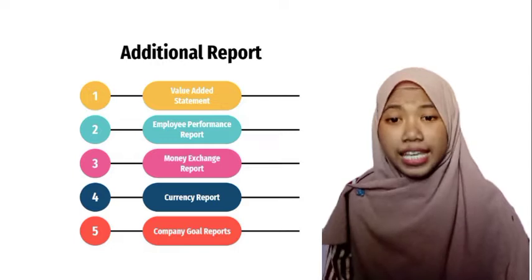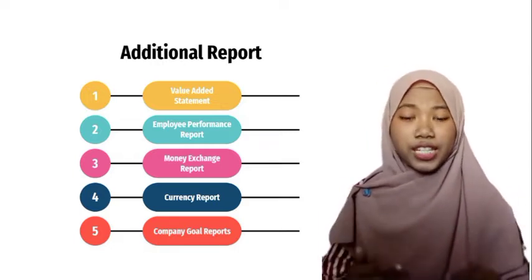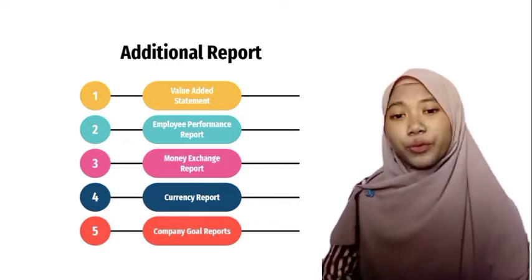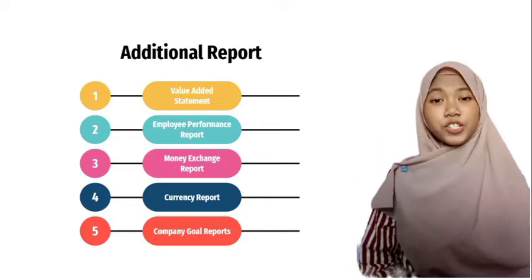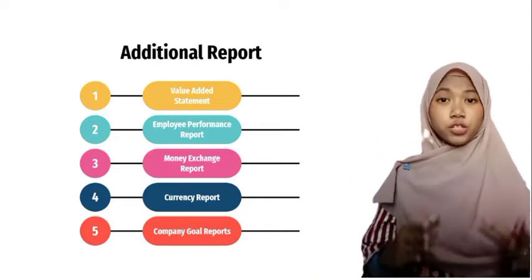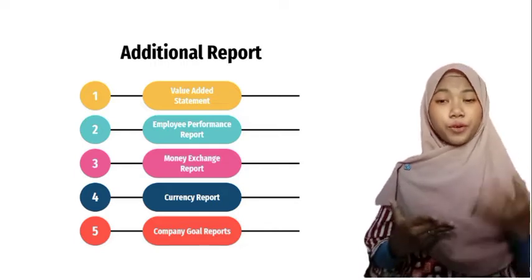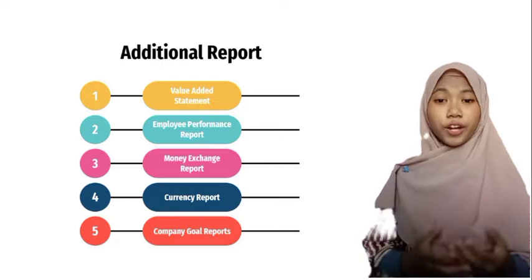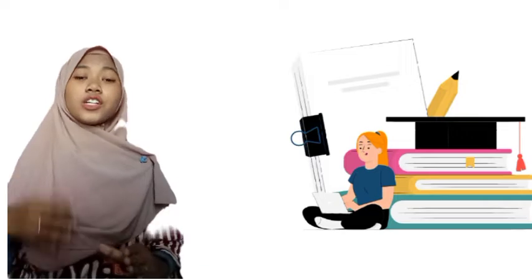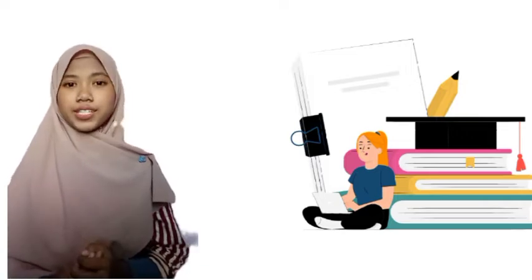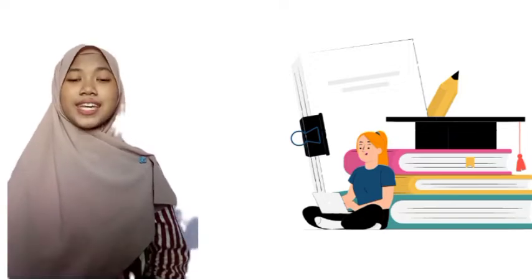And the last is the company goals reports, which shows the management regulation and the medium-term strategy. Okay, for the general corporate reports, we must restrict the attention to the reports that can be used to improve the economic and social welfare of the community. Okay, that's all for the corporate reports, and next we will discuss the second report, which is the STEM report.